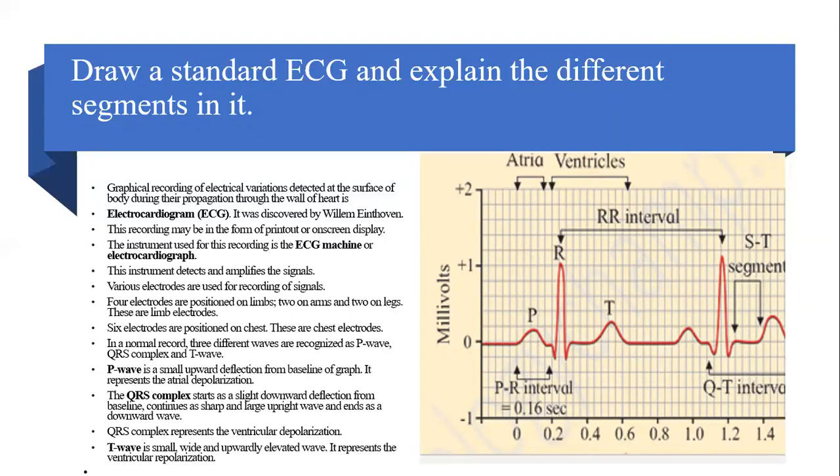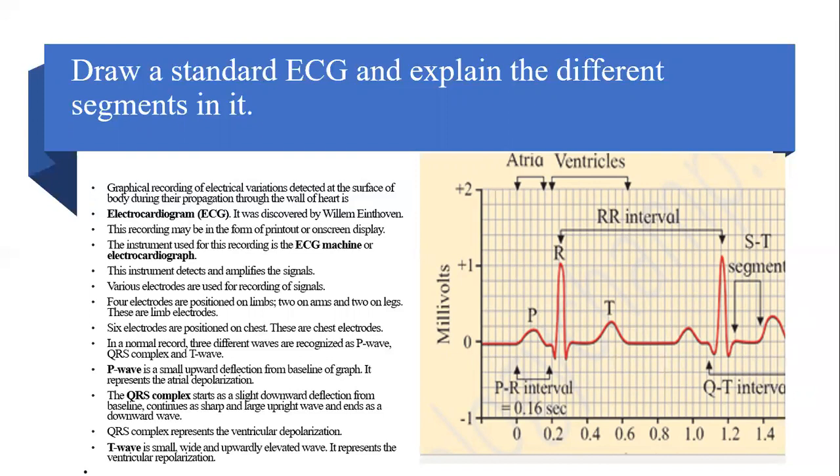The electrocardiogram was discovered by William Einthoven. This recording may be in the form of a printout or an on-screen display. This instrument is called the electrocardiograph, or ECG machine. This instrument detects and amplifies the signals. Various electrodes are used for recording the signals, and usually a gel is applied in between the body and the electrodes. The reason is that the gel will allow even the signals in millivolts to be absorbed. So an electrode gel is applied in between the electrodes and the body.